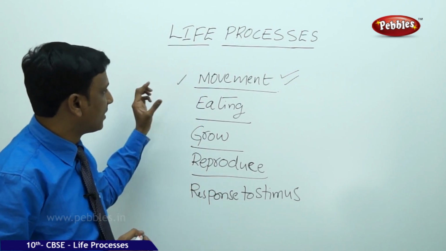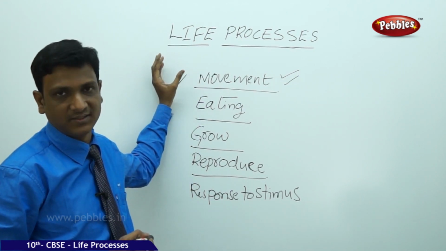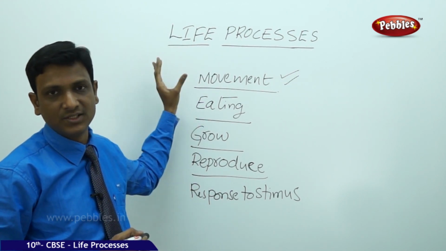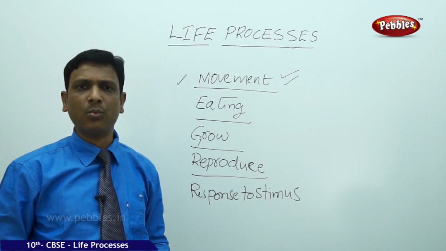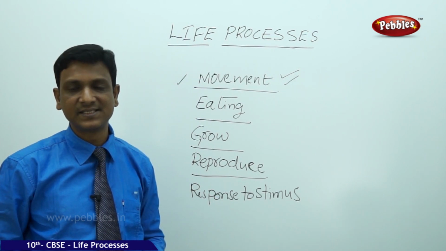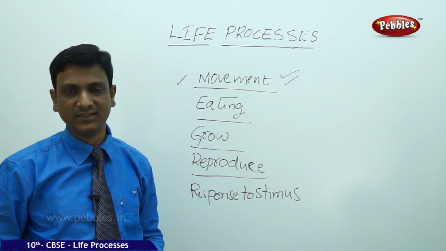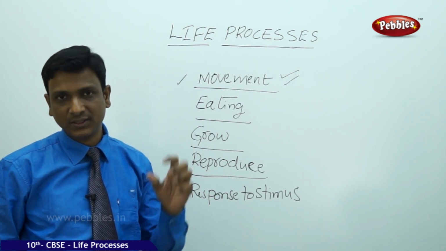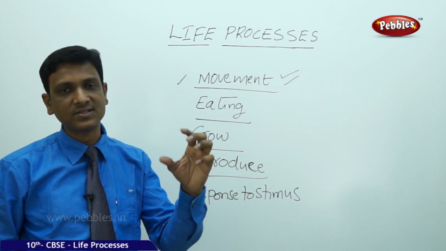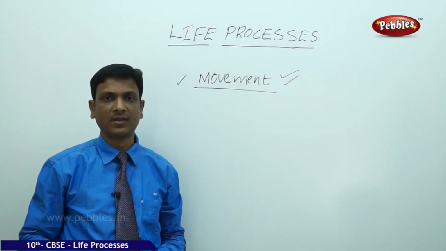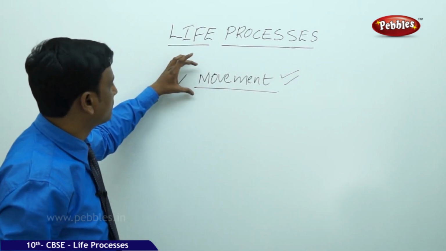So at one particular level, you cannot use these characters to exactly distinguish between the living and non-living. So what exactly is living? How will you define that? How can you know what is a living thing? What essential characters must a living thing have? So let us come back to this movement.